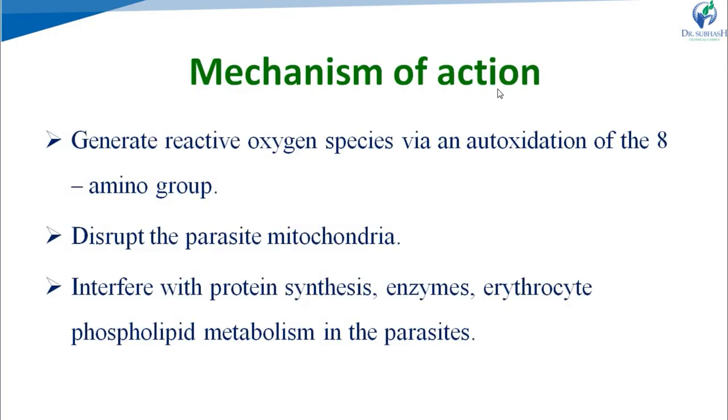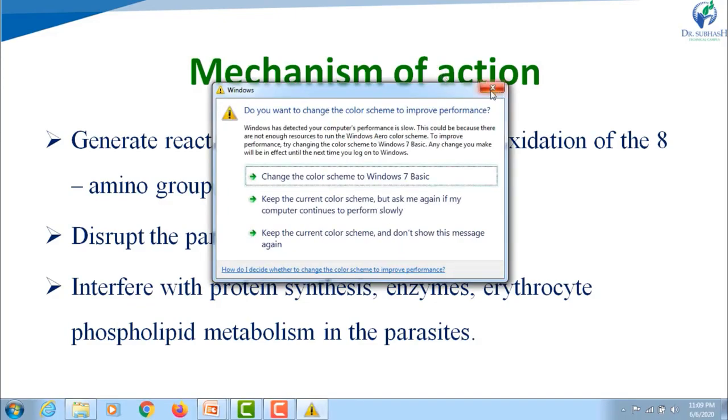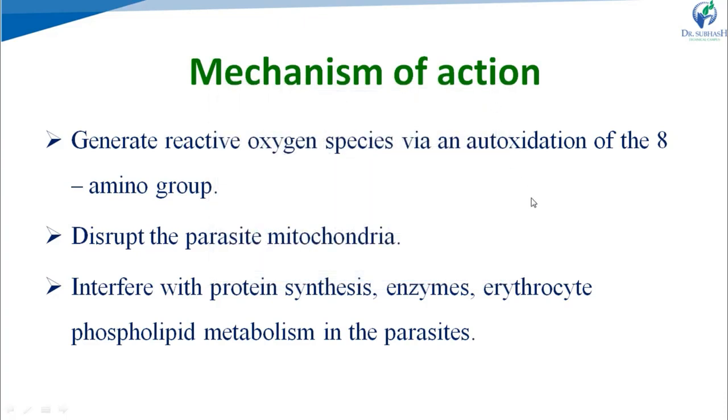Next, mechanism of action of primaquine. Primaquine can generate reactive oxygen species via auto-oxidation of the 8-amino group. As we see in the structure, there is an 8-amino group in primaquine. This amino group undergoes auto-oxidation and produces different reactive oxygen species like hydrogen peroxide, superoxide, and hydroxyl radical.